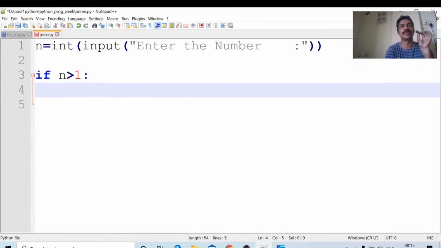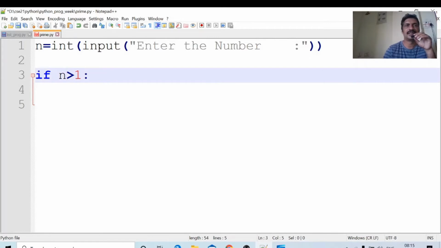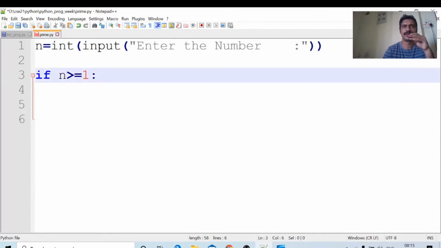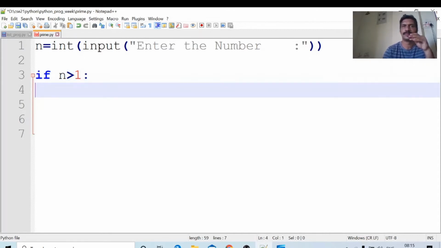Minus 3 is not a prime number. Minus 7 is not a prime number. Okay, n less than or equal to 1: whether 1 is prime or not, so much quarrel takes place about it. Okay, we are not in that quarrel. If n is greater than 1, we will come into this loop.